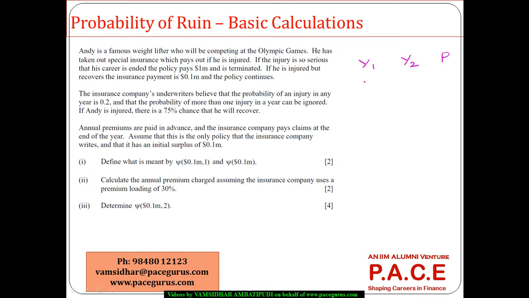In year 1, he is not injured. Year 2 is not injured. That is one scenario that is possible. Year 1 he is not injured, year 2 he is injured but recovered. Year 1 he is not injured, year 2 he did not recover, it became fatal.